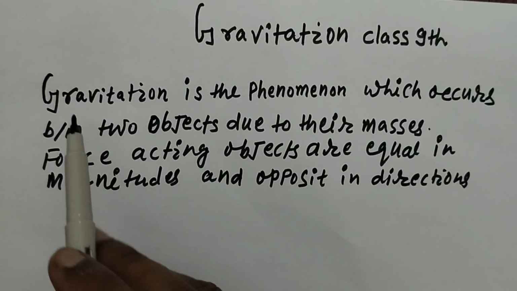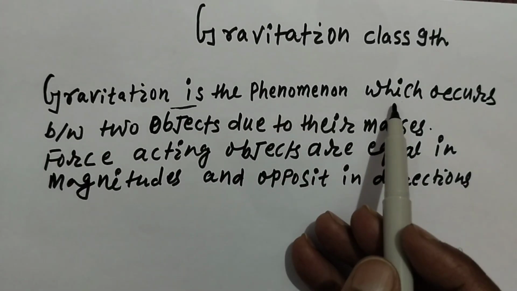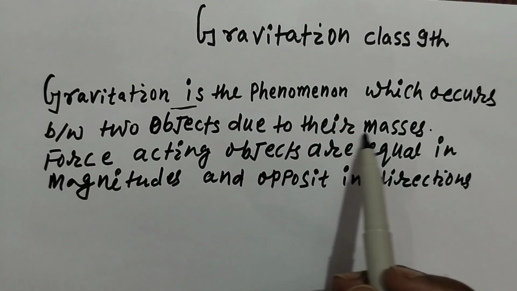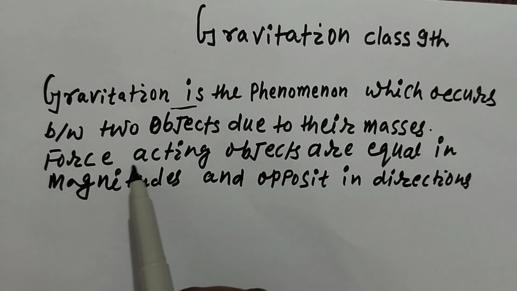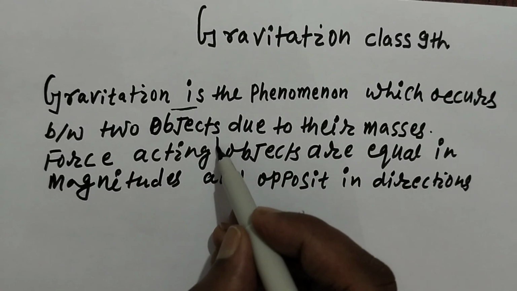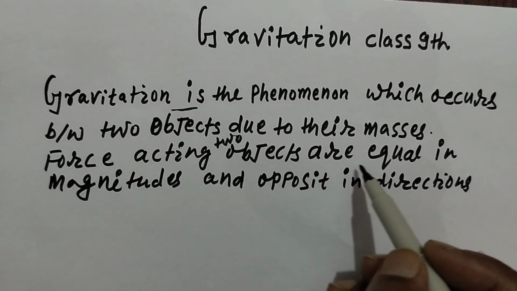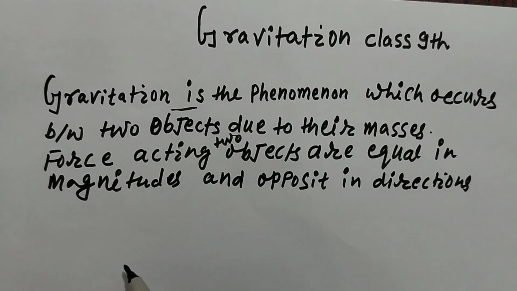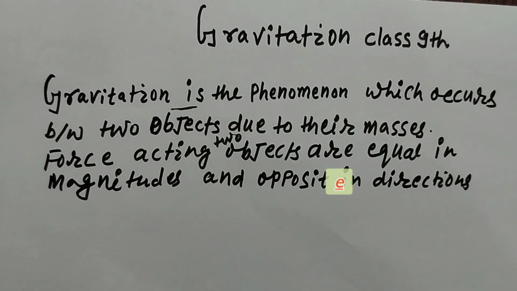Let's write it. So we can write: gravitation is the phenomenon which occurs between two point objects due to their masses. The forces acting between the two objects are equal in magnitude and opposite in direction. Any objects in the universe attract each other due to their masses.